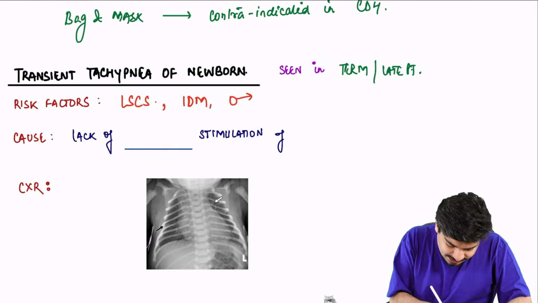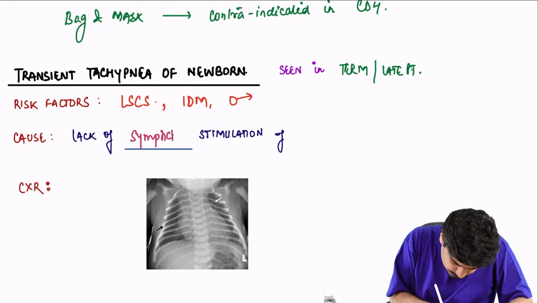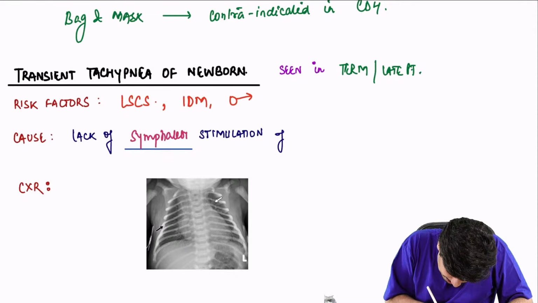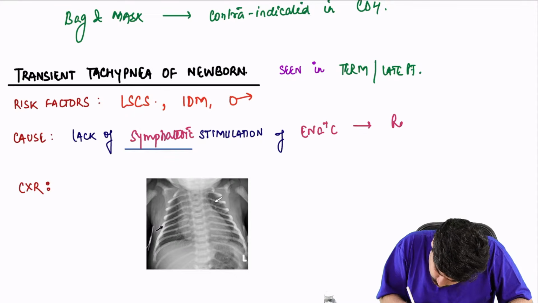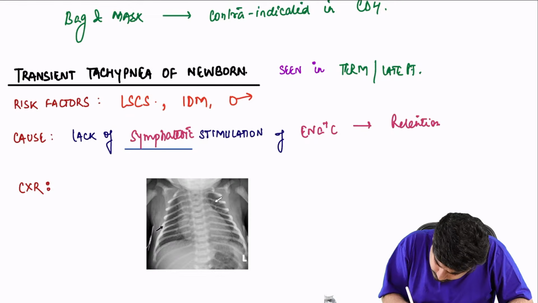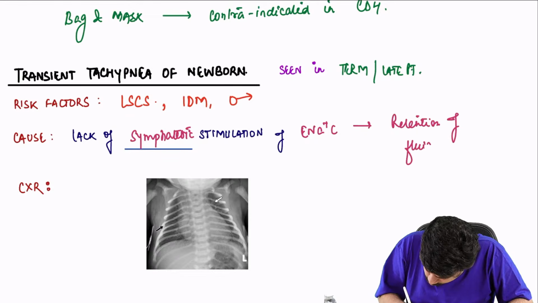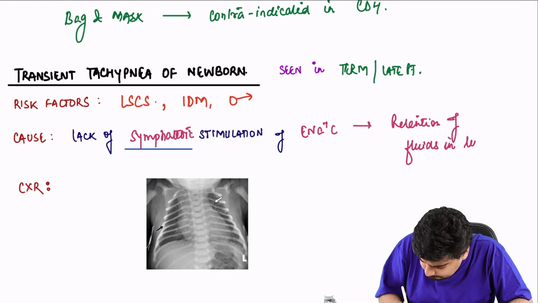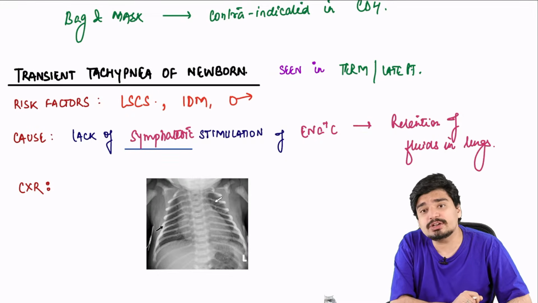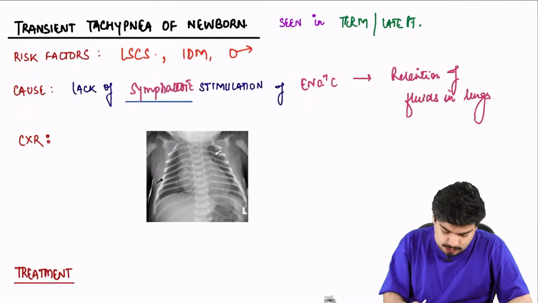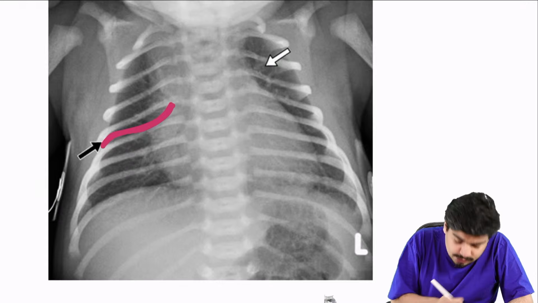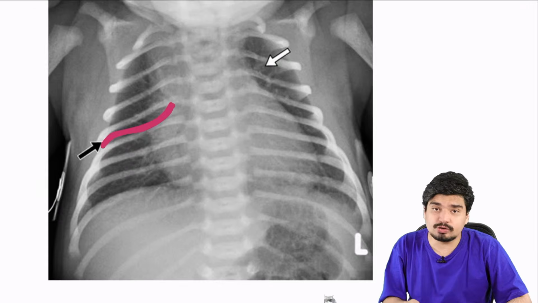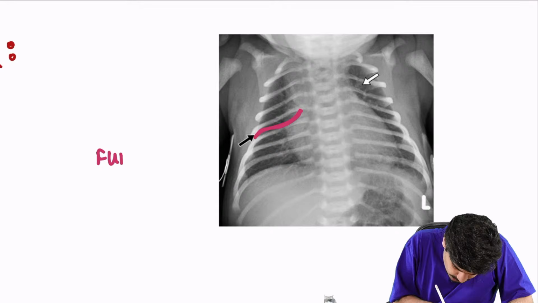So what is the cause? It is a lack of sympathetic stimulation of the sodium channel in the lungs, leading to retention of fluids in the lungs. That causes tachypnea. What will you see on chest X-ray? Very characteristically, you will see fluid in the horizontal fissure. This is called fluid in the horizontal fissure.